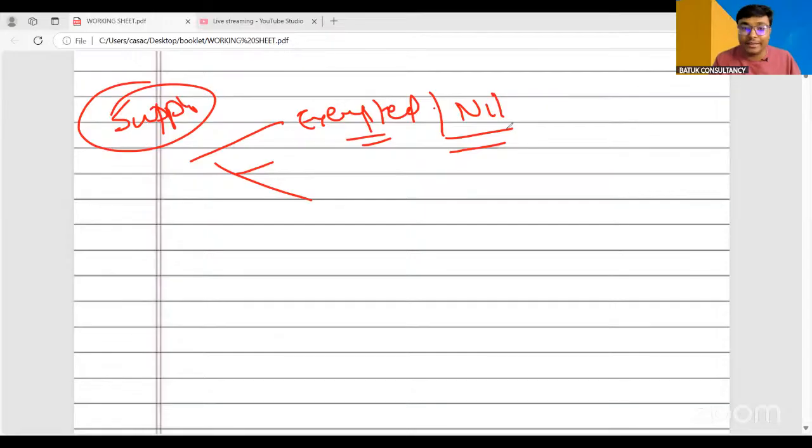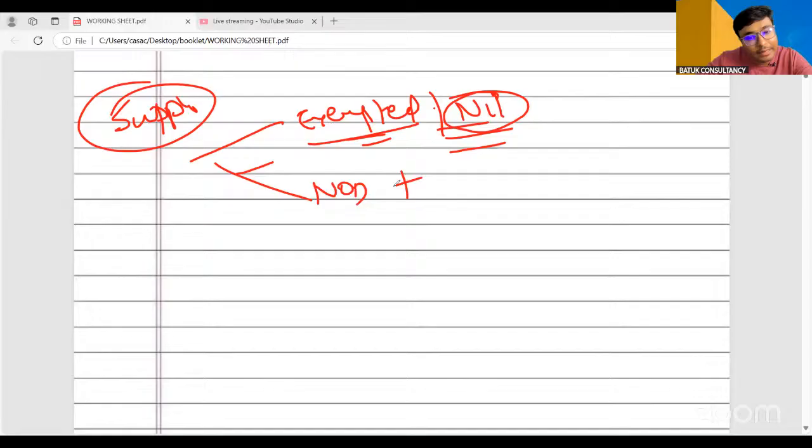But in case of nil rated, although in the complete GST Act they have not given the definition of the nil rated supply anywhere in the GST law, in basic, when government declares a particular nil rate for a specific supply, the same will be treated as nil rated supply, and this is also a part of exempted supply, you can say. So this is my exempted supply, nil rated supply.